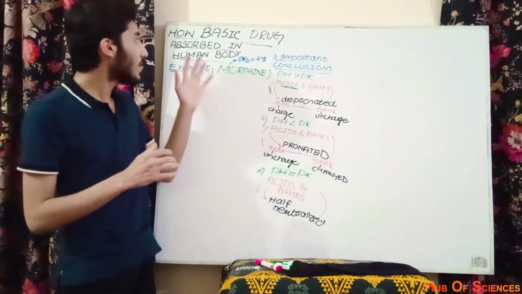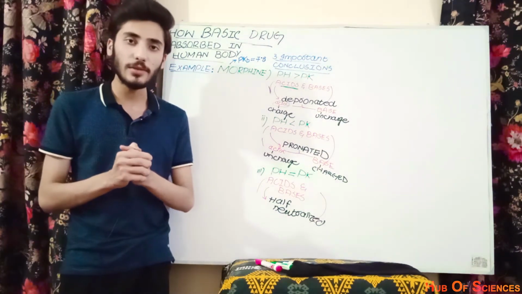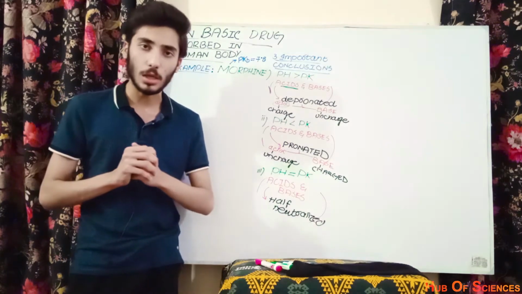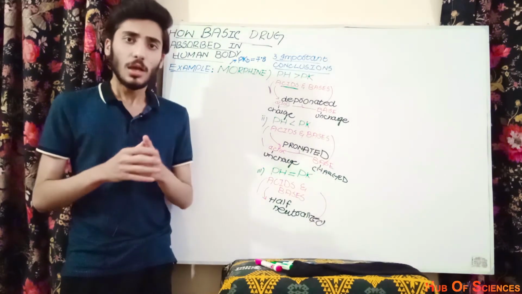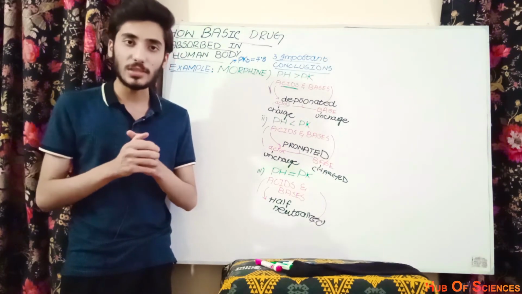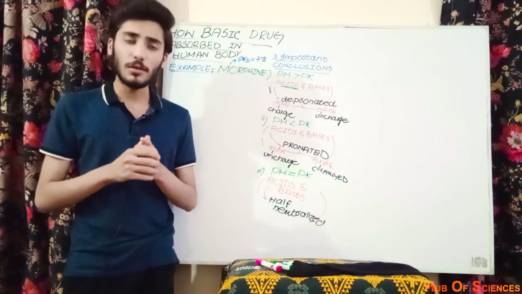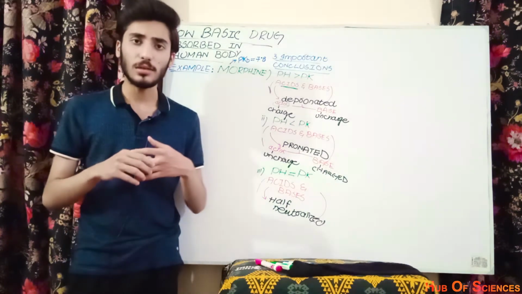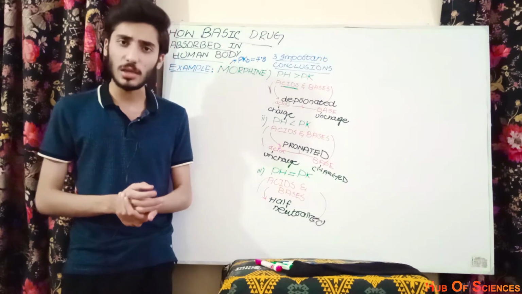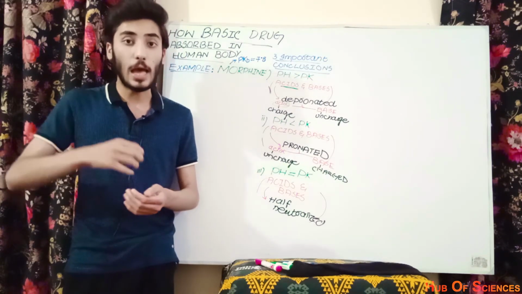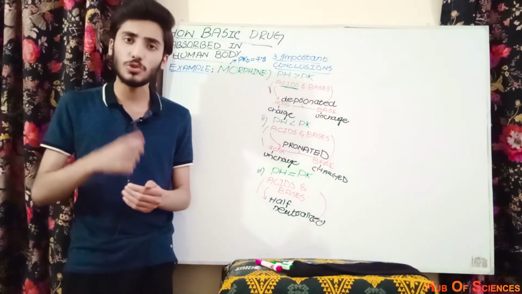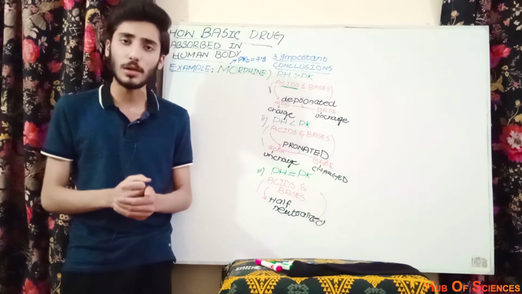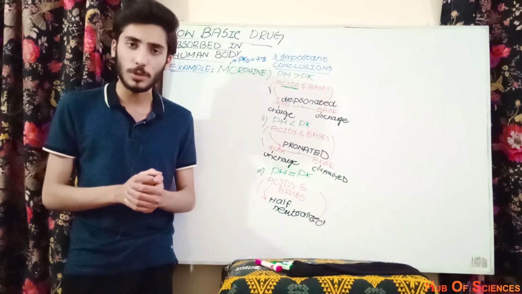The topic of concern is how these basic or alkaline drugs are absorbed in the human body. Why are we interested in the absorption of the basic drug? Because in daily life many patients come, and we have to prescribe them basic drugs. So we should know the biochemistry of the basic drug, how these drugs are absorbed in the body.